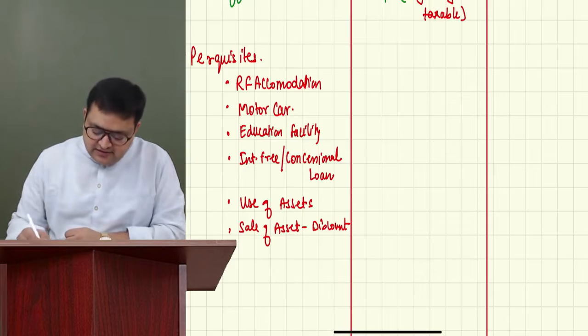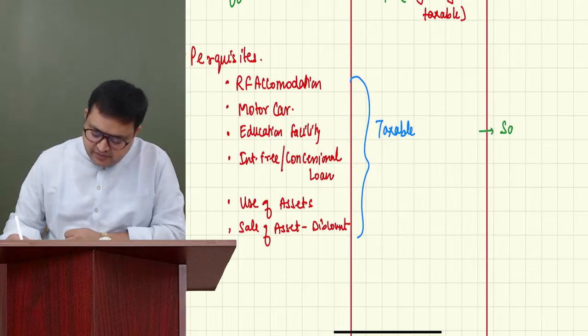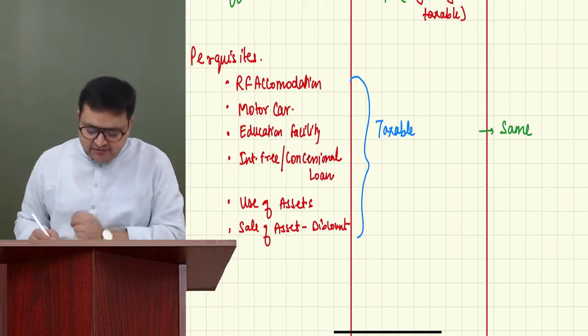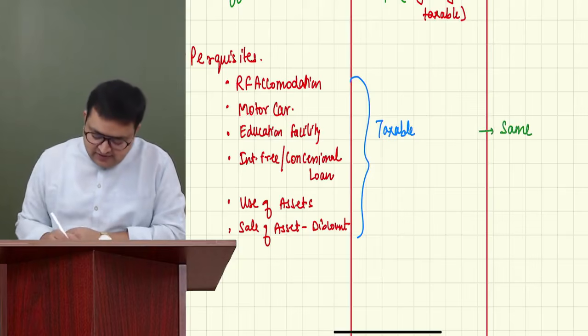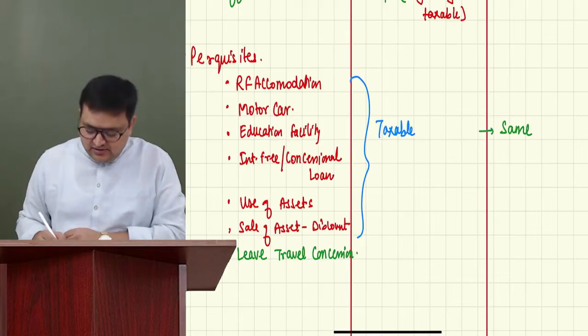Treatment is, they are generally taxable. And the treatment is the same in the default regime also. So perquisite treatment is the same. Only one perquisite is different. That is called leave travel concession.